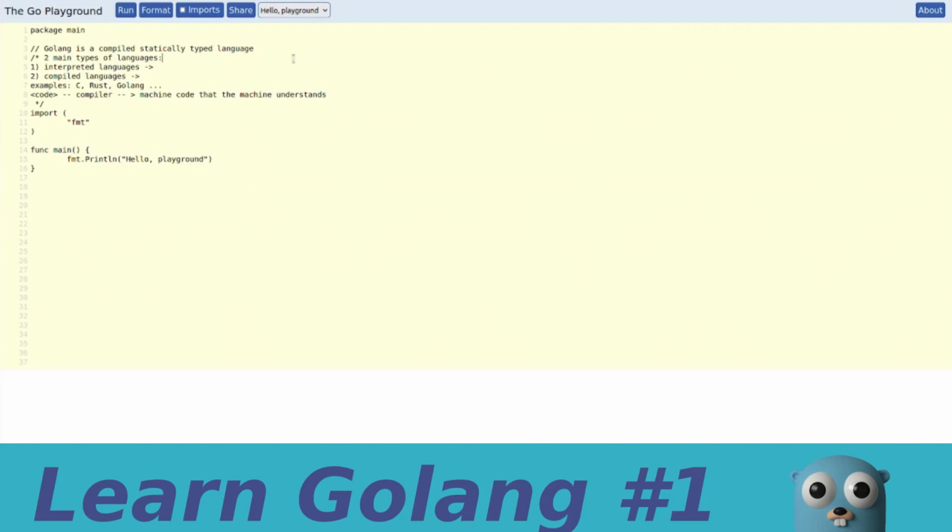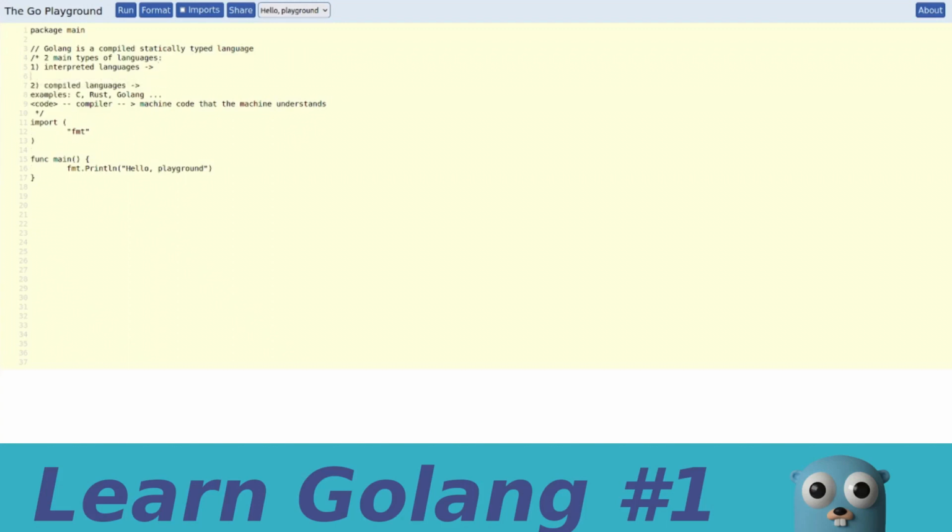And what about interpreted languages? Interpreted languages, on the other hand, instead of being compiled directly by a program like the compiler that takes the code and turns it into binary code, have the code that we've written taken by a program that then executes the code. An example of an interpreted language is Python, or Lua.